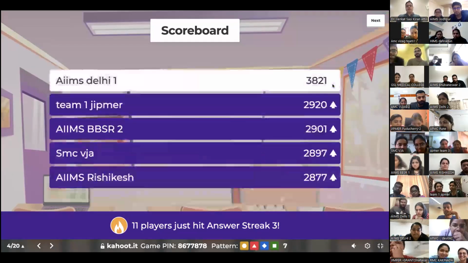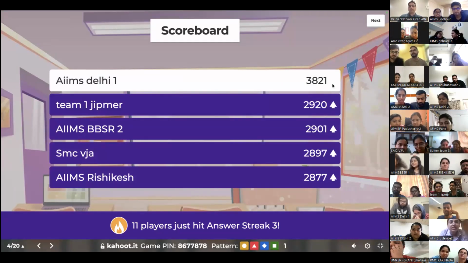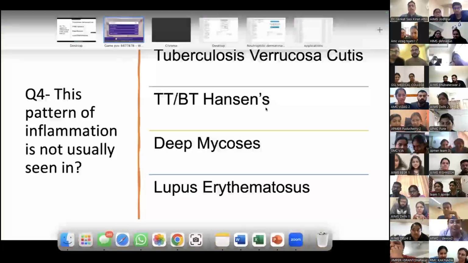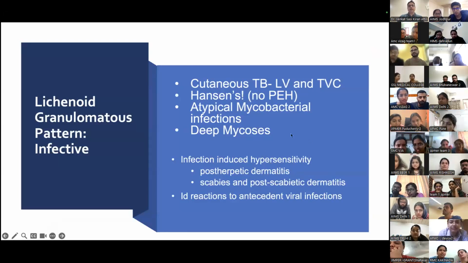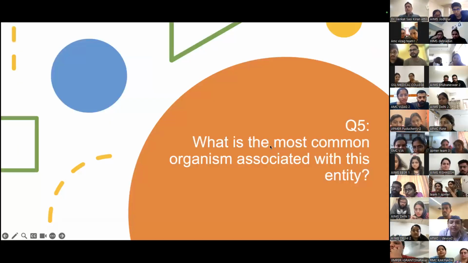AIIMS Delhi still on top, AIIMS Jipma, followed by AIIMS Bhubaneswar, SMC Vijayawada, and AIIMS Rishikesh. 11 players just hit an answer streak of 3. Excellent. Right. Going on to the next question, well, there you go, just lichenoid granulomatous. These are all entities that can actually present with a lichenoid and granulomatous pattern. Okay, question 5.